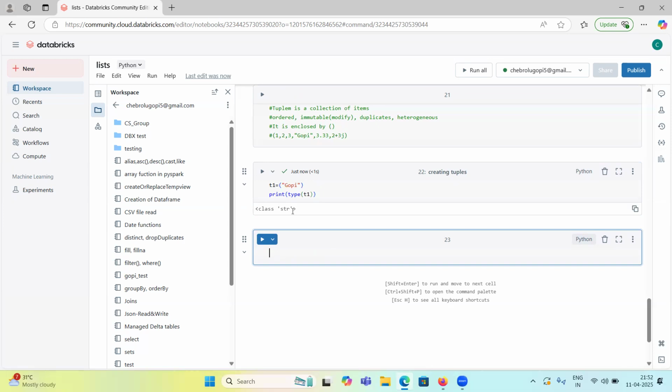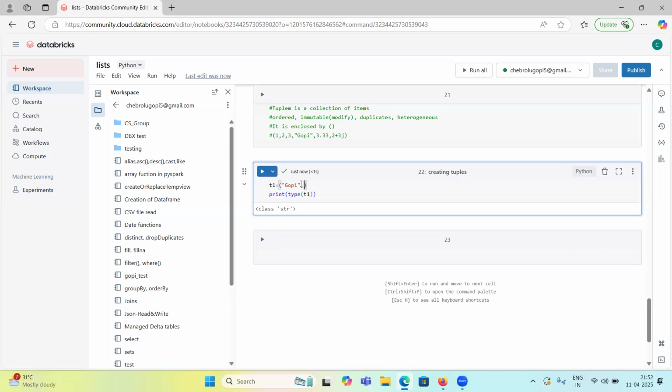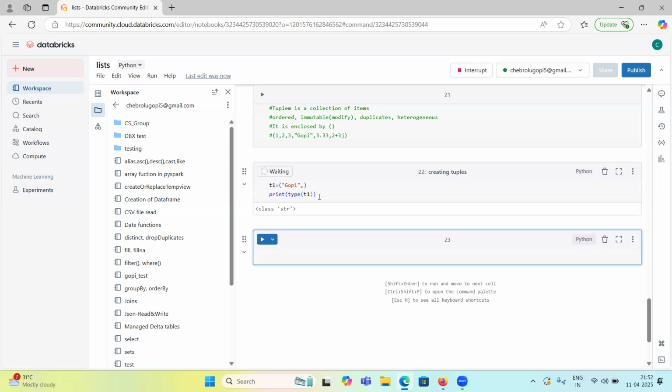The type should be tuple, but now it is returning string because it has only one item. So I have to put a comma, then only it will become a tuple. Only for tuples we have this peculiar behavior. For lists, sets and dictionaries, we won't see this type of behavior.